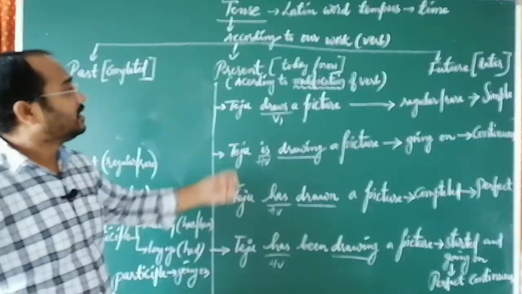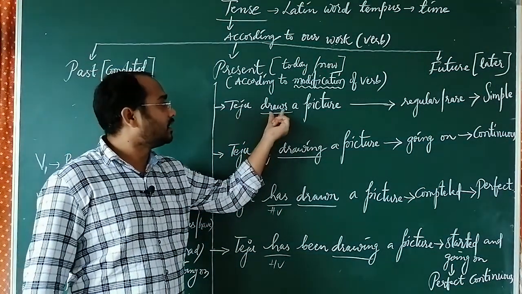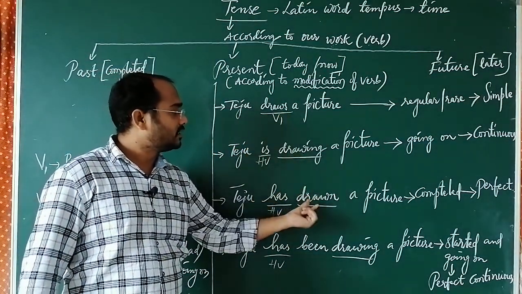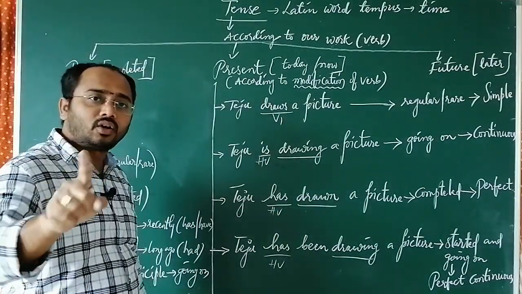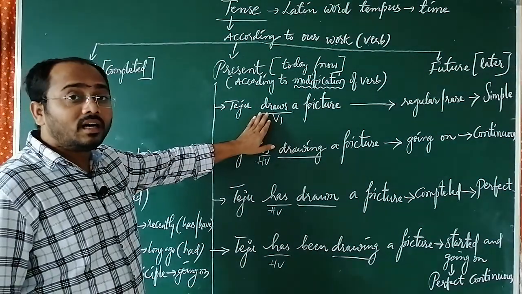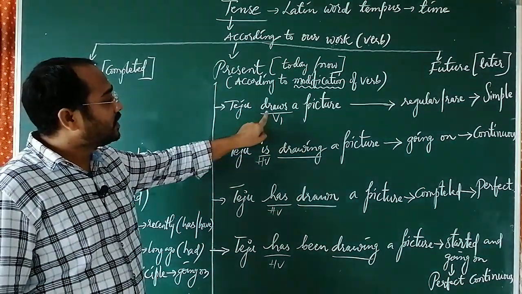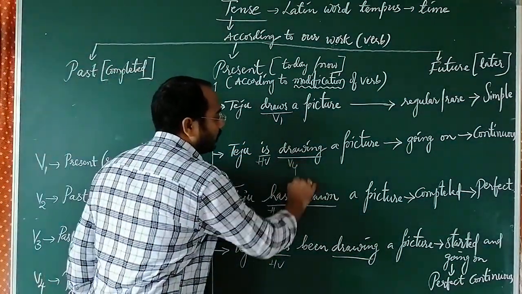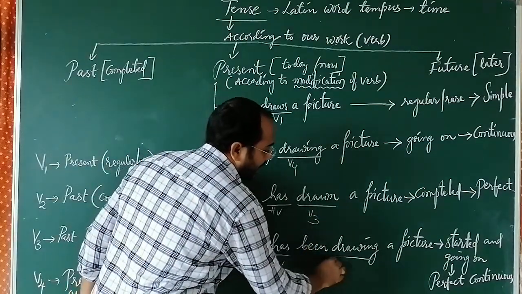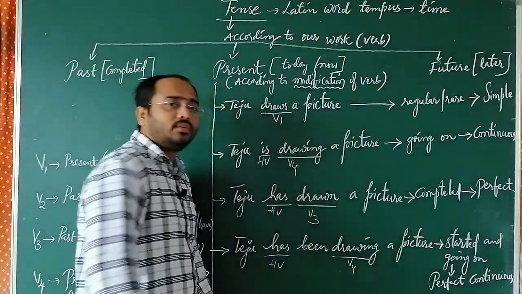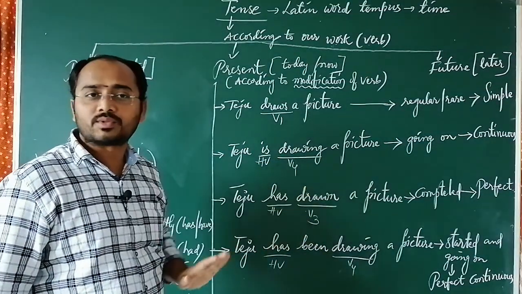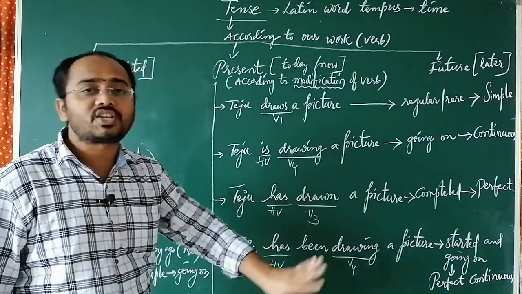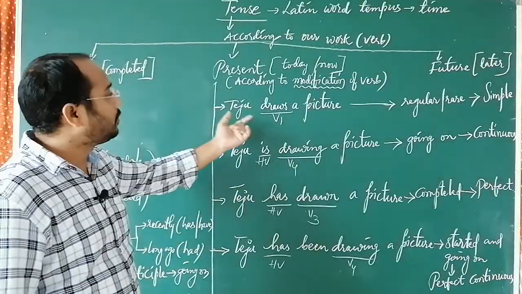Confirmed. But if you consider the verb: draws, drawing, drawn, been drawing. The verb is draw, but it is modified. Here it is V1, it is V4, it is V3, and here been plus V4. It is modified into V1, V2, V3, V4 forms only, but the verb has not been changed. Now come to the point here.